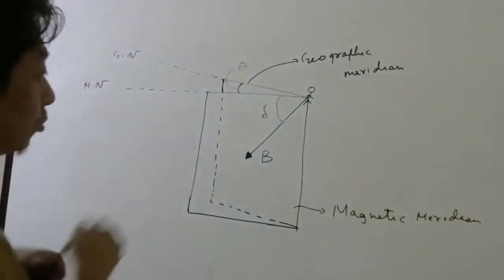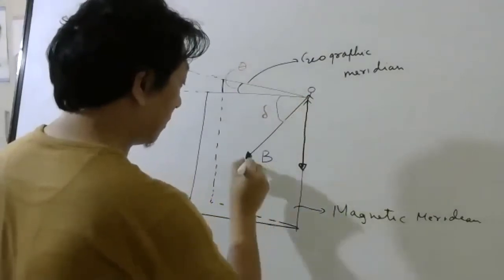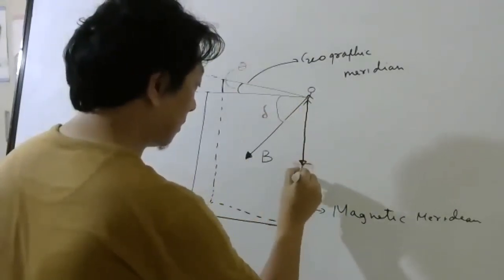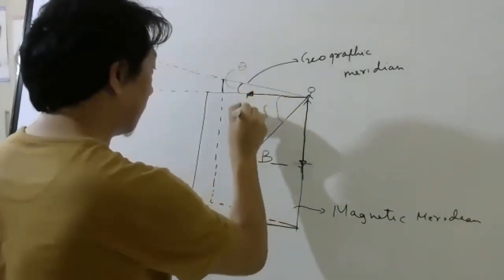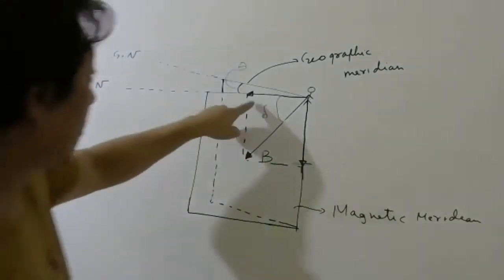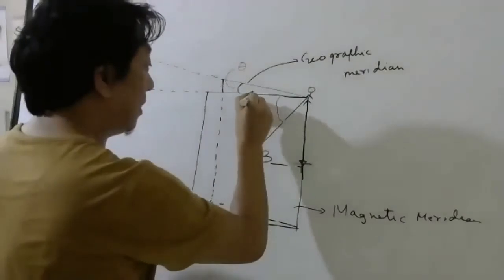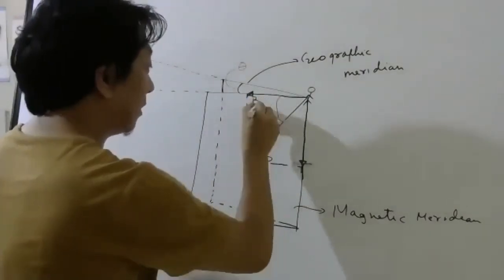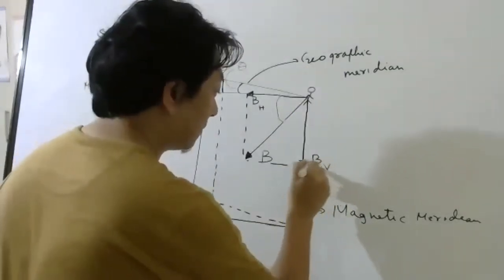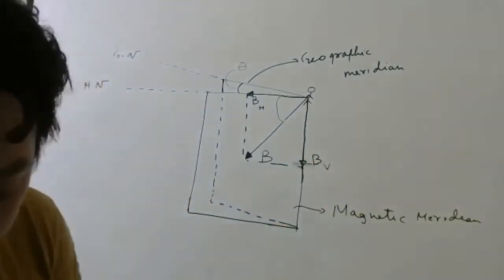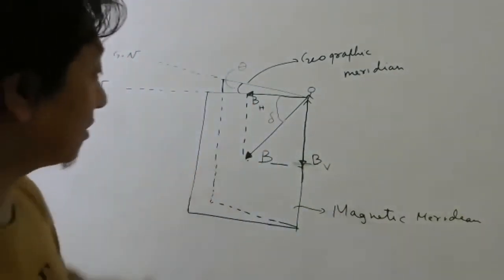Now you can take two components of this B. One component here, one component here, right? So this component of the Earth's magnetic field is along the horizontal. So this is your BH, and this is your vertical component, BV. This is delta. Okay, I hope everybody is understanding this diagram.